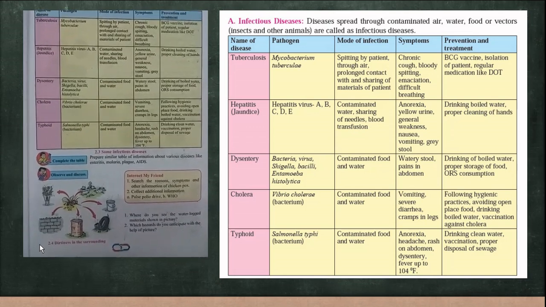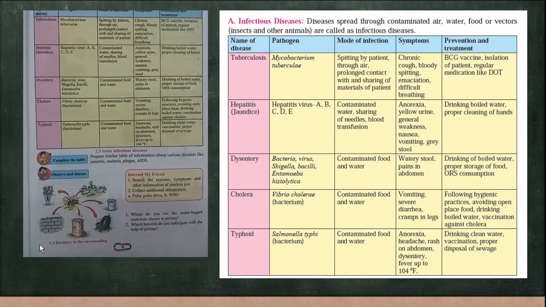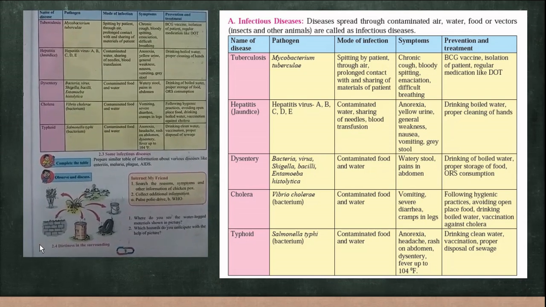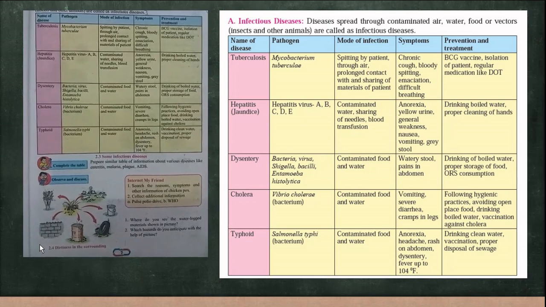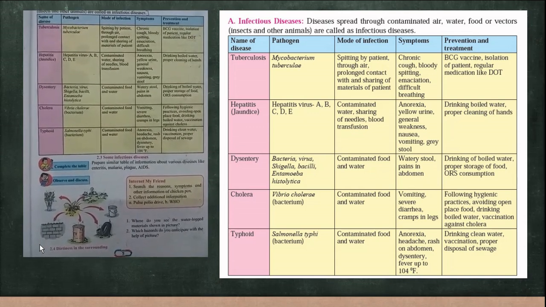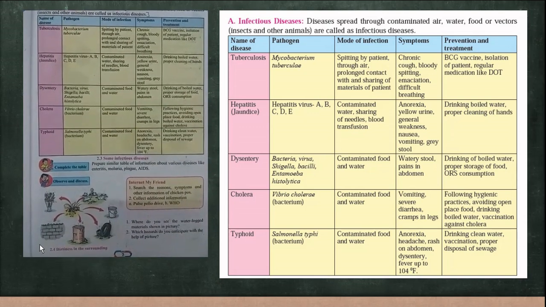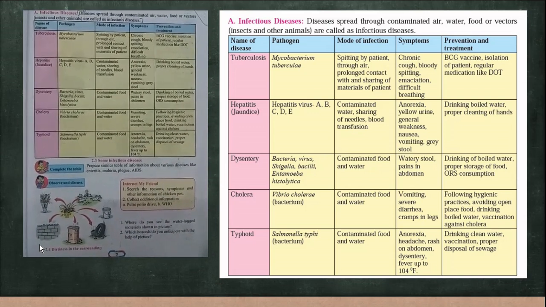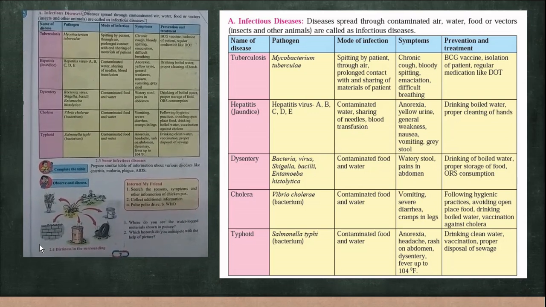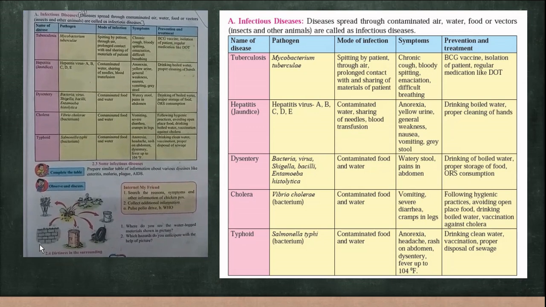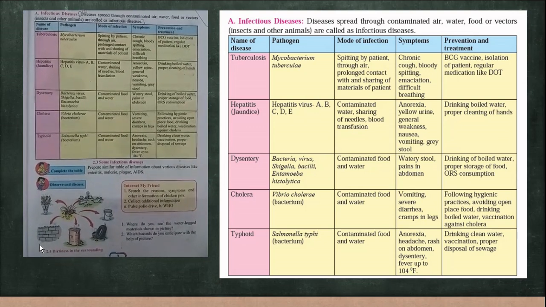Typhoid. Now typhoid is caused by Salmonella typhi, a type of bacteria. The mode of infection is contaminated food and water. Then there are anorexia, headache, a rash on the abdomen, dysentery. The fever is high, up to 104 degrees Fahrenheit. The prevention and treatment for typhoid are drinking clean water, vaccination, and proper disposal of sewage.